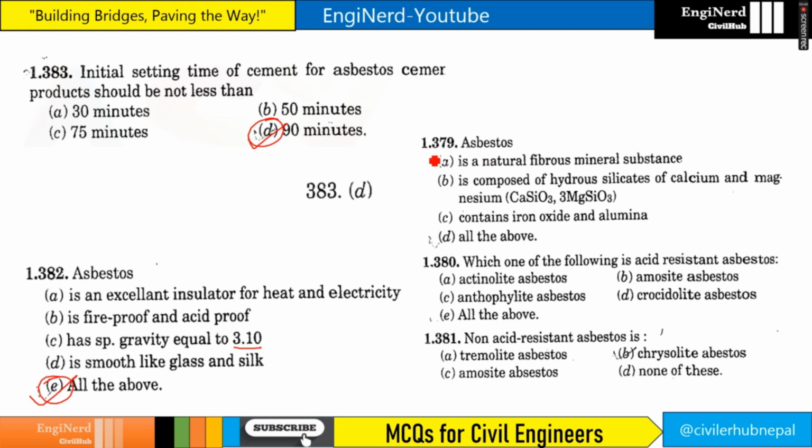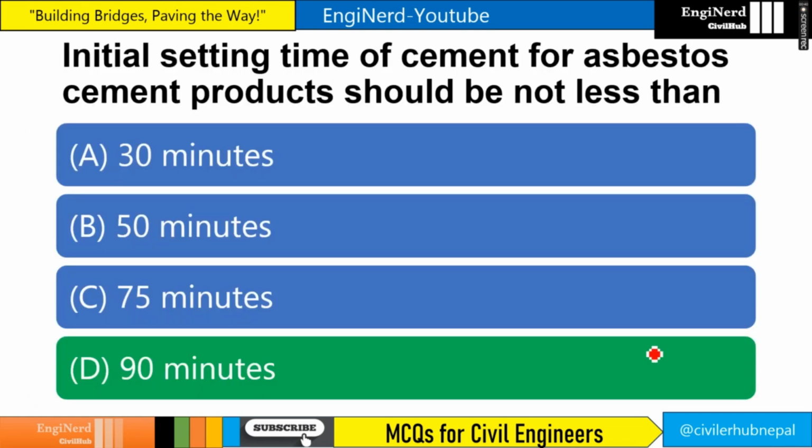379 in the Agor book, asbestos is a natural fibrous mineral substance, and is composed of hydrosilicate of calcium and magnesium. This is also correct. Contains iron and iron oxide and alumina. This is also correct. So answer is all of the above. Similarly, which of the following is acid resistant asbestos? These all are acid resistant asbestos, and for the non-acid resistant asbestos, chrysolite is the non-acid resistant asbestos. So answer here is initial setting time for asbestos cement product is 90 minutes given.